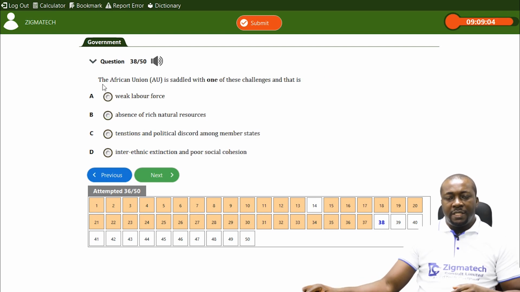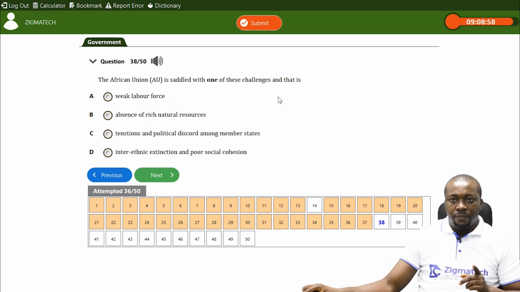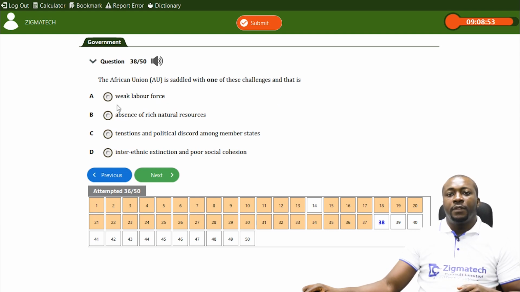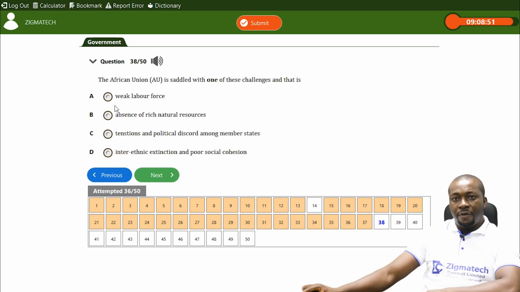Question 38 says the African Union is saddled with one of these challenges. That's the problems of African Union. Is it weak labor force? That is not a challenge. Is it absence of natural resources? There is abundance of natural resources in Africa.